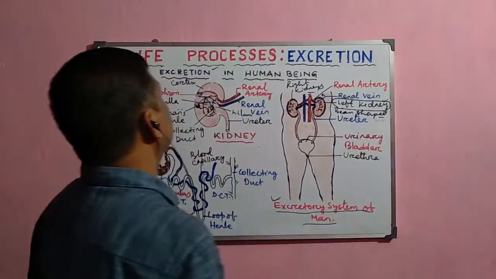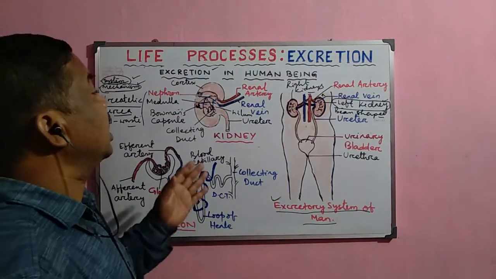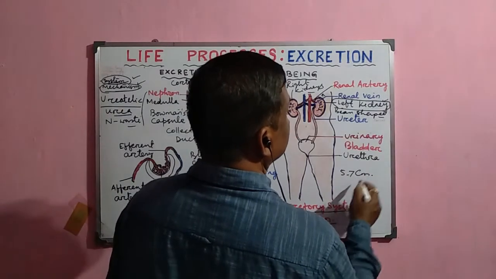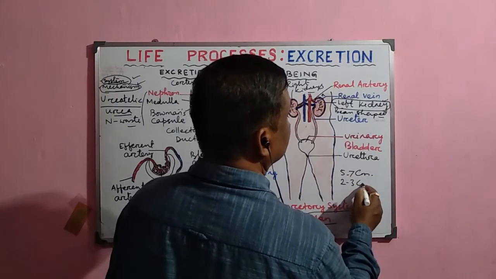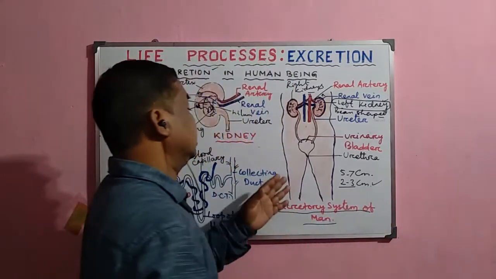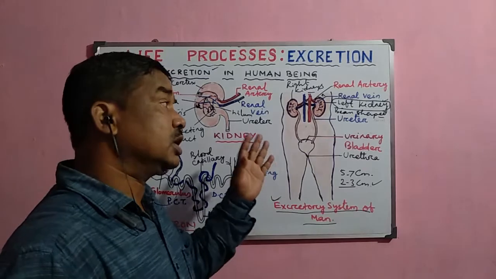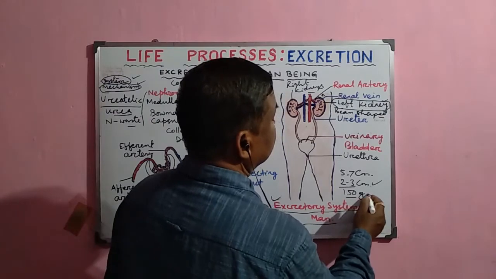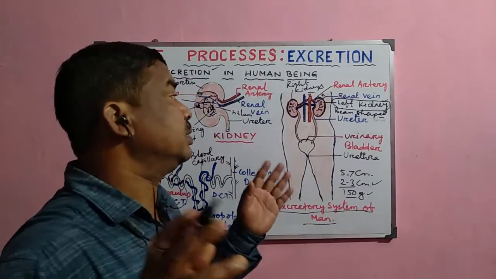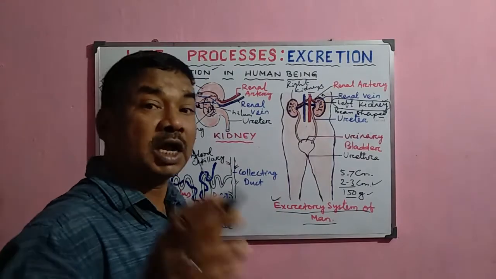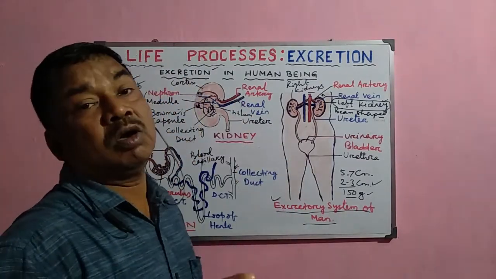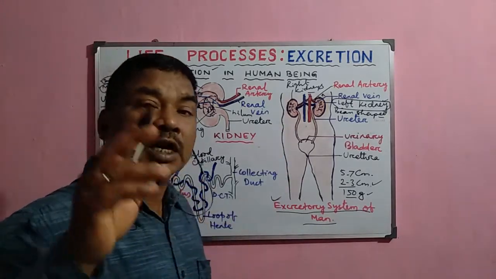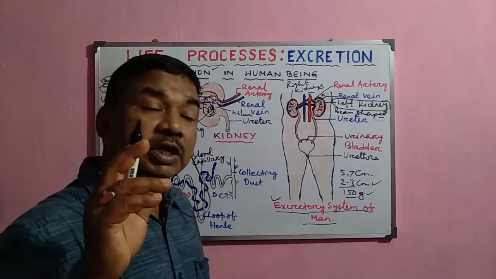Normally the length of the kidney is around 5 to 7 centimeters and the width is around 2 to 3 centimeters. This is the normal structure of the kidney, and each kidney weighs about 150 grams. This kidney helps in the filtration of excretory waste like urea and other waste from the blood, and they are removed from the body in the form of urine.